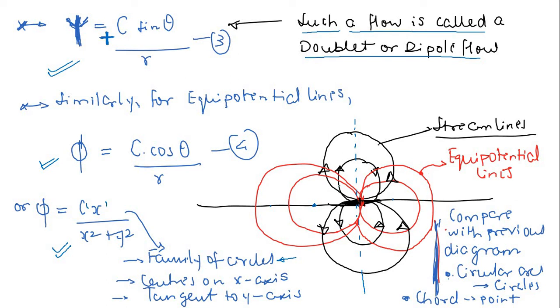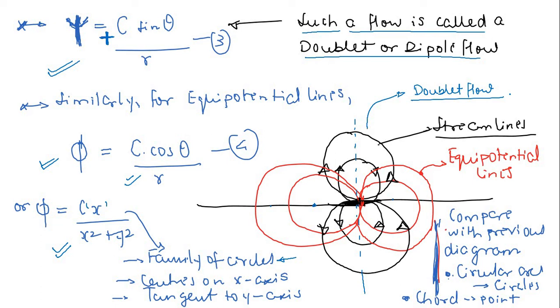So these red ones which you are seeing here, all these are equipotential lines, right? So finally we have phi is equal to cx divided by x square plus y square, in simple words, phi is equal to c cos theta. And again, all the equipotential lines must be tangent to the y-axis. So this type of flow, this whole pattern, is called doublet flow. So what is a doublet? When you bring a source and sink flow of very high strength very close to each other, then you get a doublet flow, right?